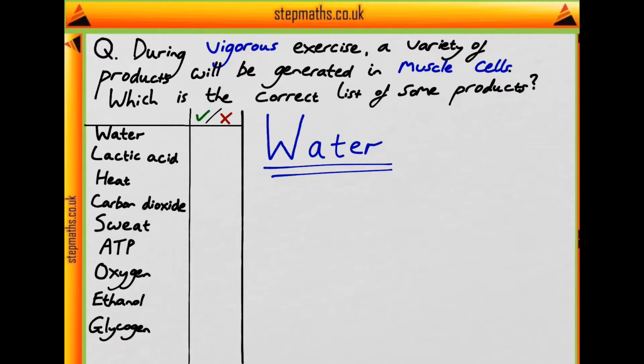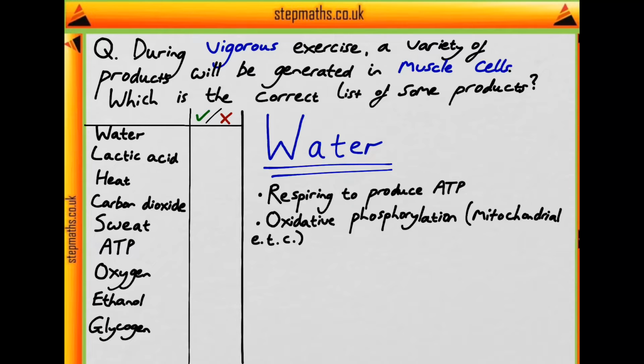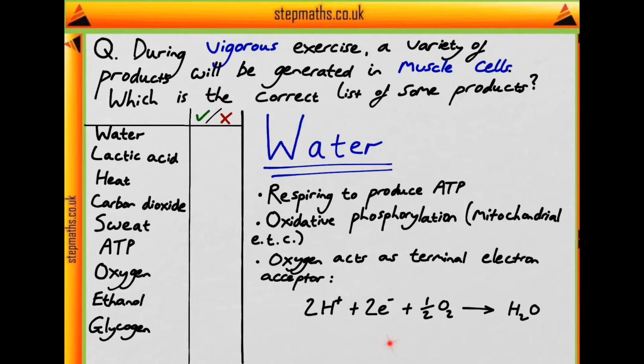During vigorous exercise, your muscle cells will be respiring a lot to produce ATP, this immediate energy source in your cells. One of the reactions of the mitochondria which produces a lot of ATP is oxidative phosphorylation, and this occurs on the mitochondrial electron transport chain. At the end of the mitochondrial electron transport chain, oxygen acts as the terminal electron acceptor, and we can write this equation here to describe how oxygen does that. We can see here that half a mole of oxygen combines with 2 protons and 2 electrons to form a molecule of water. So we can see that water is produced in the mitochondria in these muscle cells during vigorous exercise.